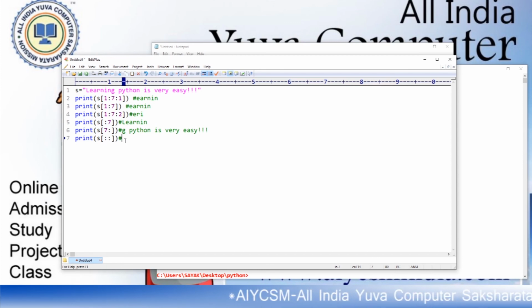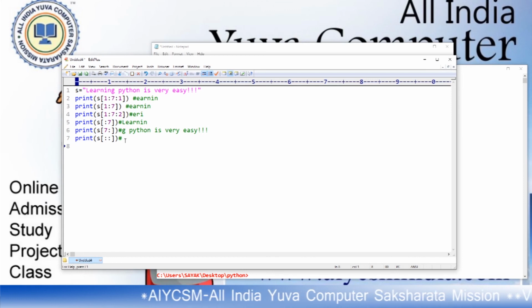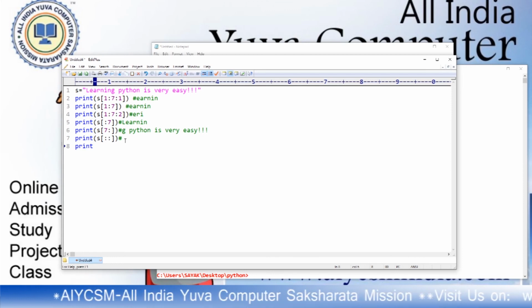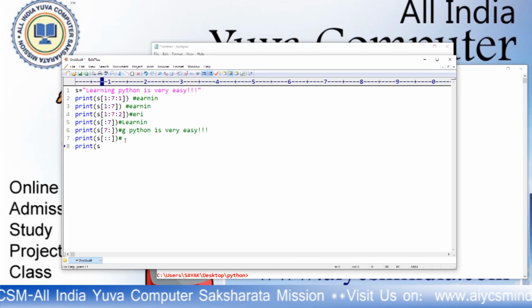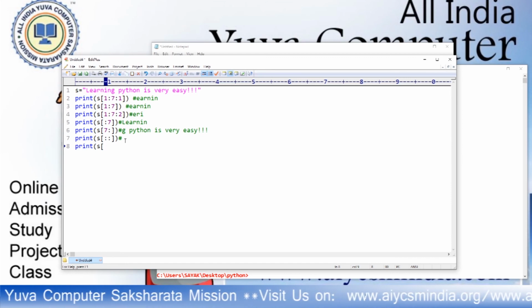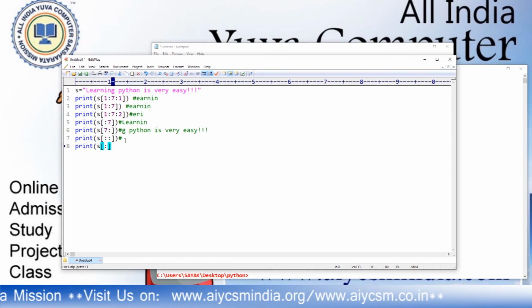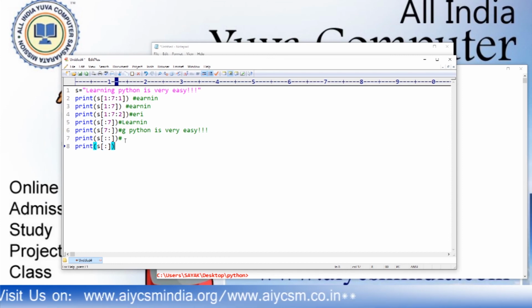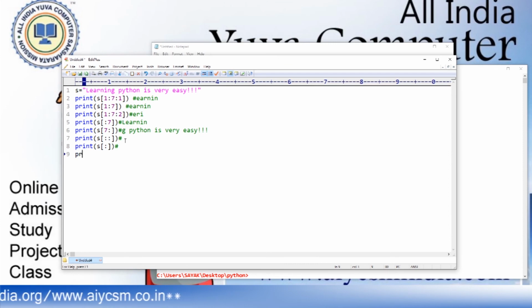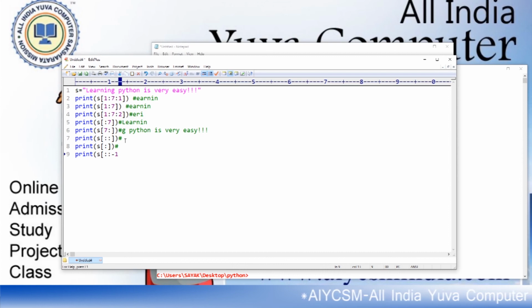Clear? If I print like this with the help of minus, print S, if it is just like that, it still prints the whole string, because the step value is not mandatory. But if I print like this, see the magic of Python, colon colon minus 1, what will happen?